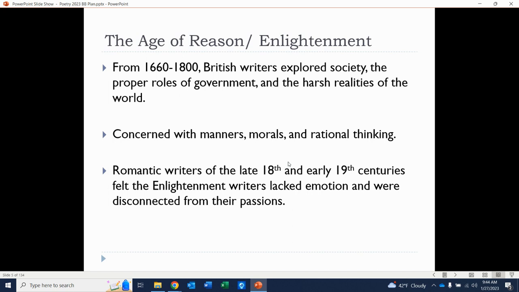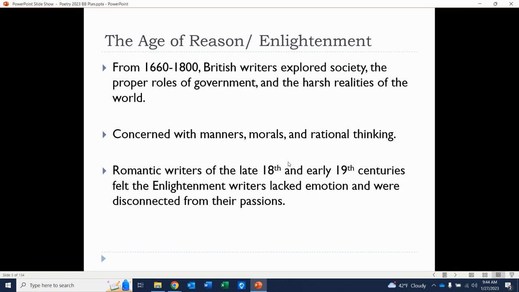But you have to remember, especially in Britain, and we're looking at a lot of British writers here, a lot of writers during this time period are really interested in society and the proper roles of government. How do you deal with the realities of a complex society in the world? And it makes sense why people were writing about this, because the 1600s were just full of wars, especially between Catholics and Protestants. And they realized, oh my gosh, this is not a way to run a country or to live in Europe or in Britain, right?